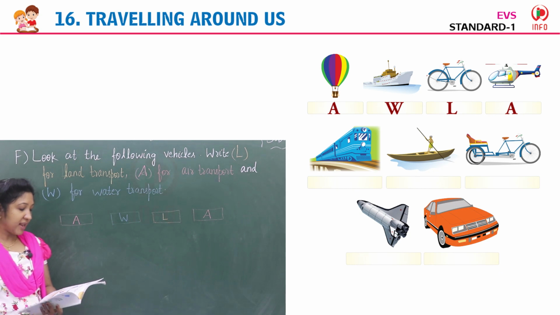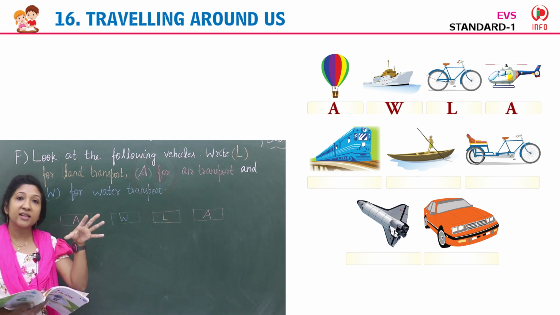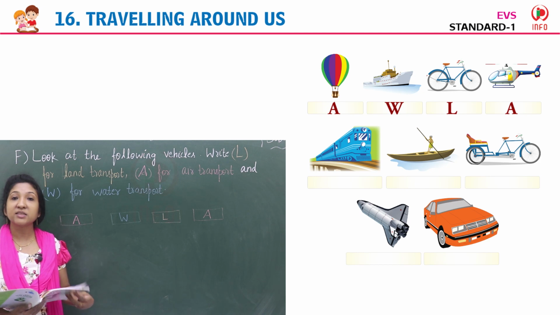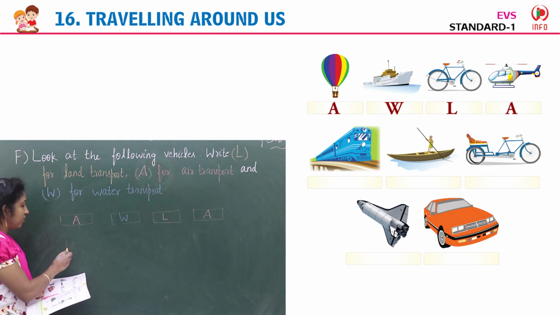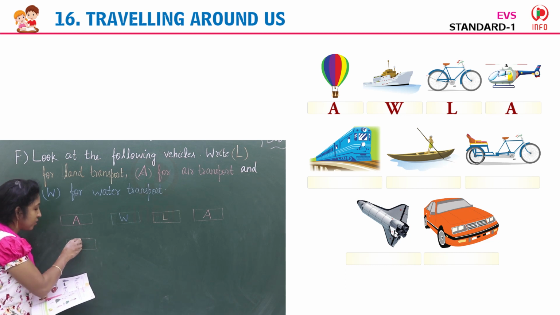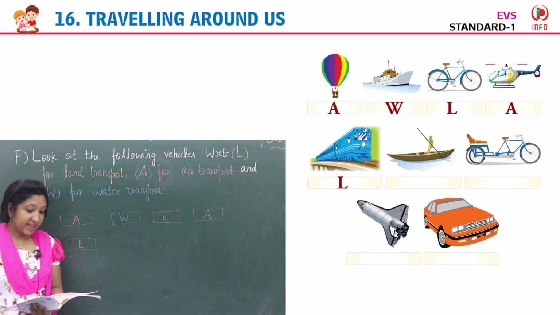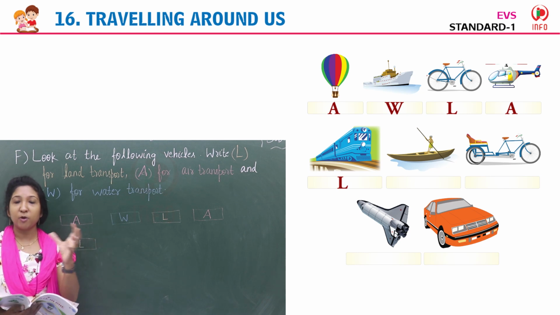Yes, now the next image. Which image is that? The vehicle that moves on railway track. Yes, it's a train. So it is a land transport. For land transport, in the box you have to put an L. You have to write the letter L. Next, yes, you can see a person rowing that small boat.